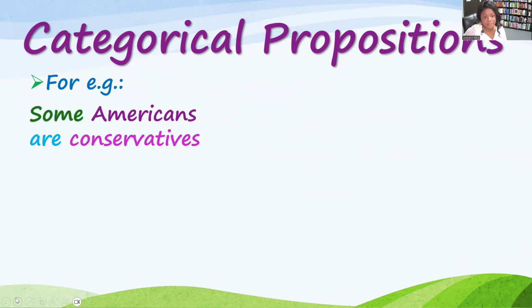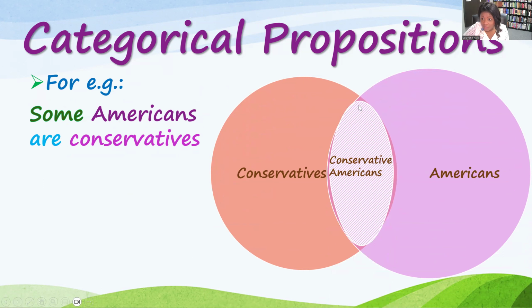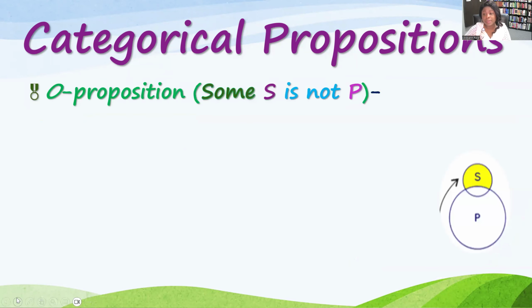Let's look at an example. This example, some Americans are conservative. So the type I proposition is referencing that little category right there, the category of conservatives that are Americans or Americans that are conservatives, just that little spot. So both the subject and the predicate are undistributed. And the last one is type O.